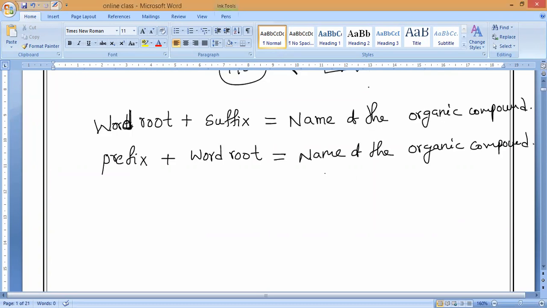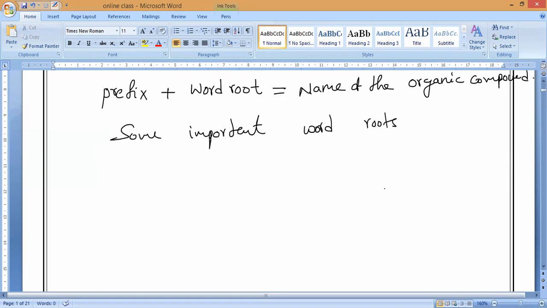Now let us understand some important word roots and how we call them. As you are already familiar, take for example the number of carbon atoms in the chain.